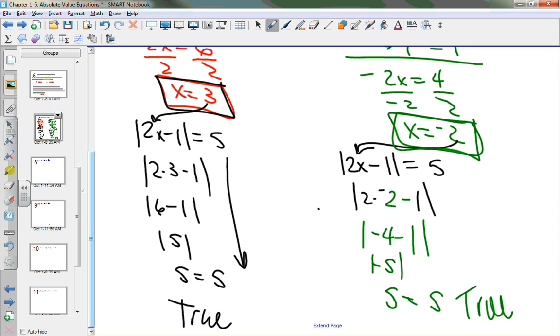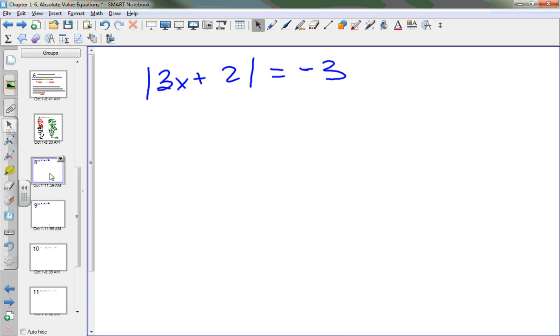Do we understand that process? Yes or no? Ready? Okay. Now, what if I have something that looks like this? The absolute value of... Yes, both answers are the absolute correct way to do it.